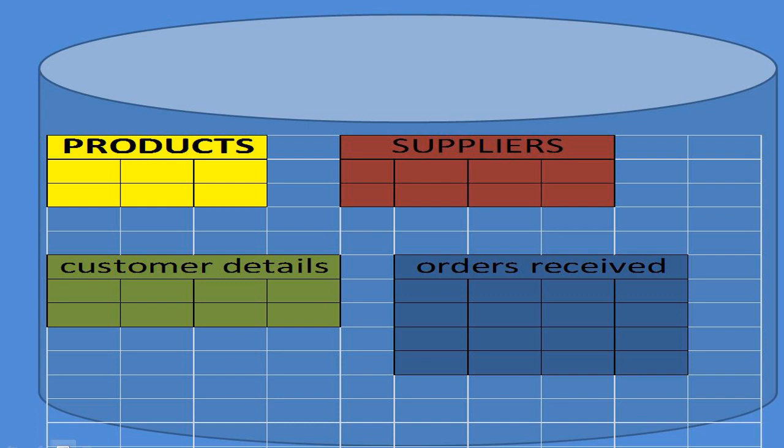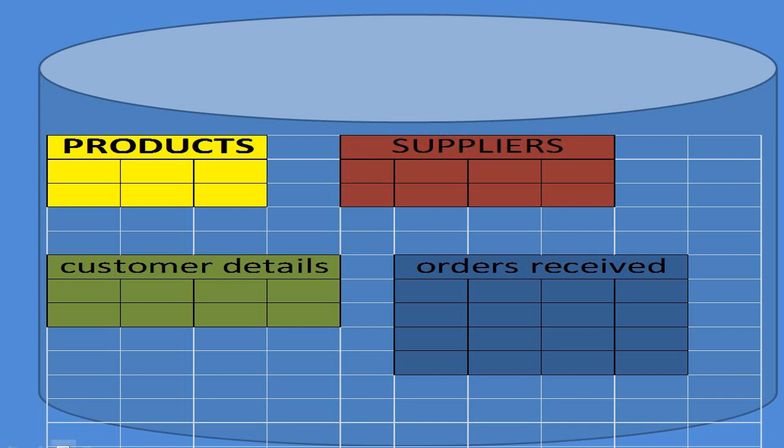Our address book example is a very simple one. In real life, there are many more details involved. A big company would have in its database one table for products, one table for its suppliers, one table for its customer details, one table for orders received, and maybe many others. Basically, each table in database contains information about one type of item. So, a database is basically a container that holds tables and other objects and manages how they can be used.